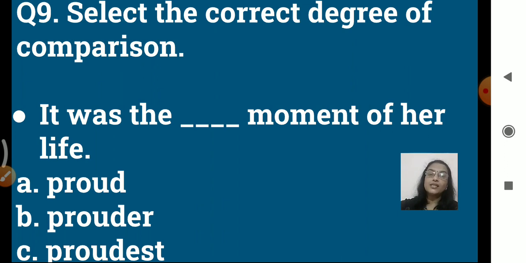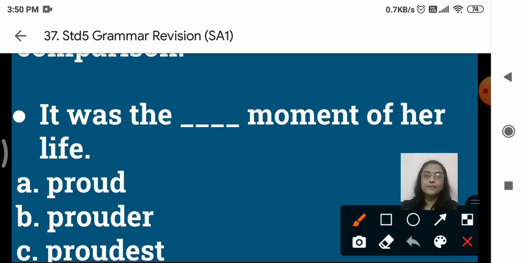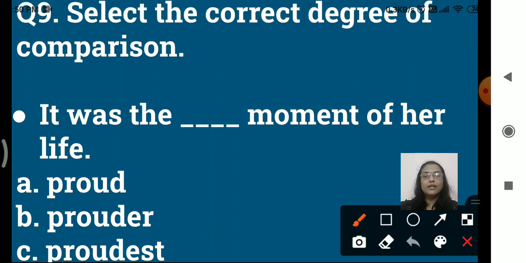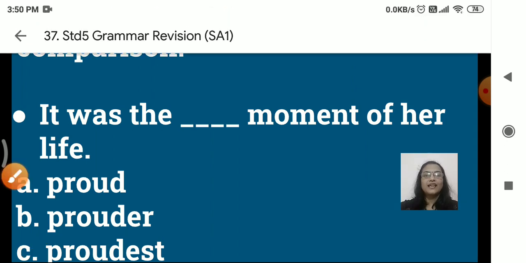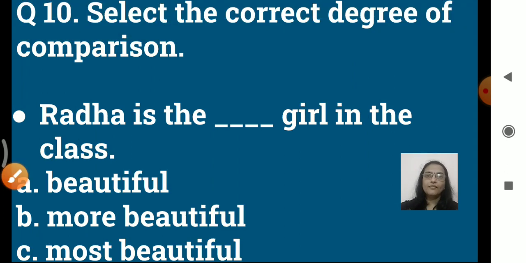So now the sentence, we are talking about the moment of her life, right? So here what will be the answer? Proud, prouder, proudest. Yes, the answer will be option C, proudest moment of her life. Isn't it? Okay. Next. Select the correct degree of comparison.